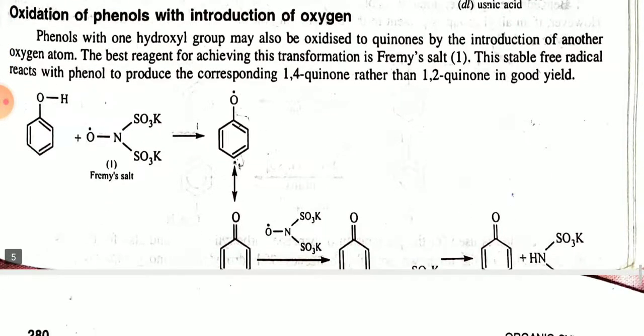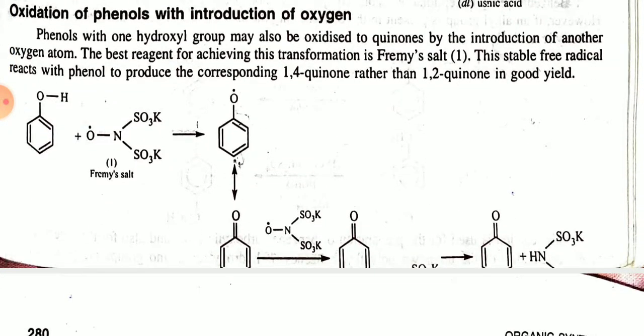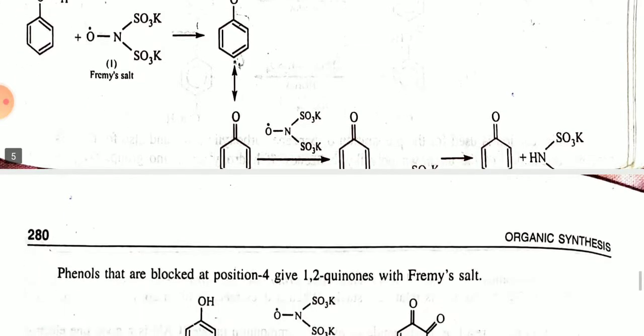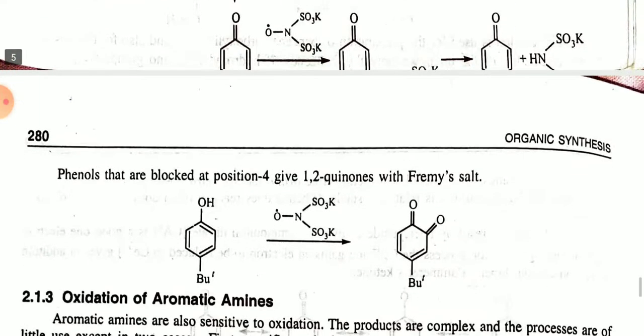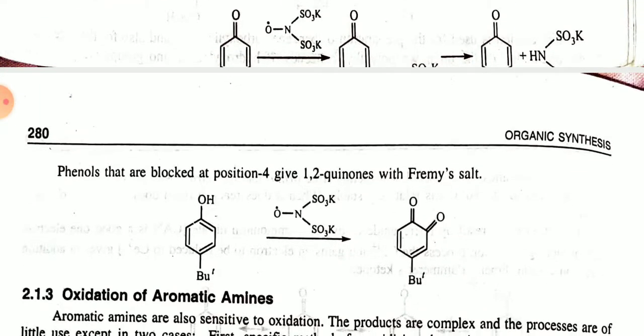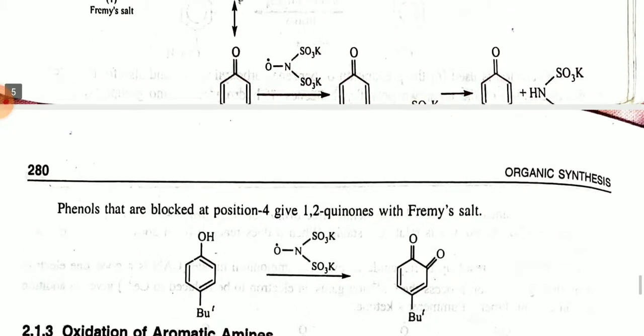You can see the mechanism: Fremy's salt reacts with the benzene ring and gives the 1,4-quinone. If the 4 position is blocked, it will give the 1,2-quinone with Fremy's salt, because the fourth position is occupied by butyl. The quinone is formed at the 1 and 2 positions.